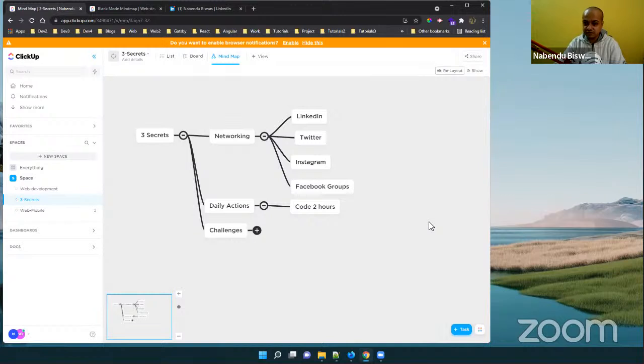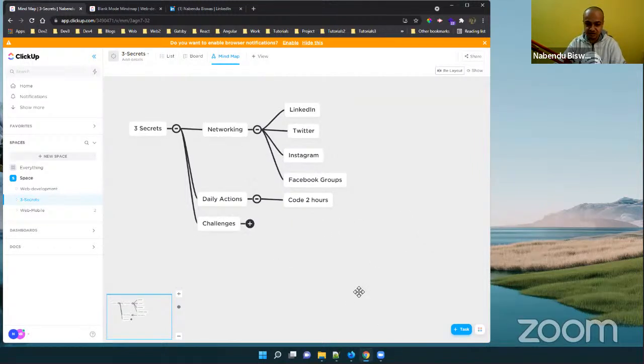You have to learn for your lifetime, unless you go to a managerial role or something. But managerial roles are very few, and managers get fired on a daily basis in the IT field. So if you are a developer, you're set for life. You're actually fireproofing your career. The more you develop, the more experience you gain, the more your requirement will be there in the industry. Google and others hire mainly developers only. So you can do anything. You can start your own startup also. The sky is the limit, if you code 2 hours daily and keep learning, because I've been doing that for more than 10 years.